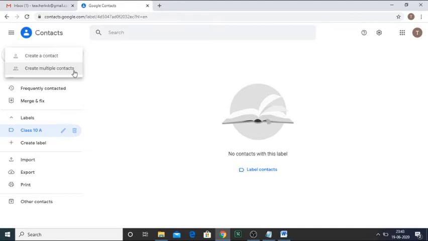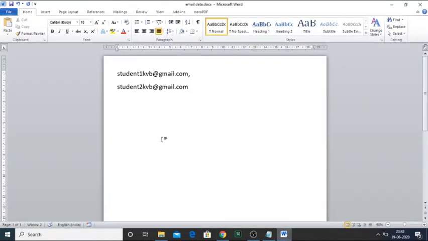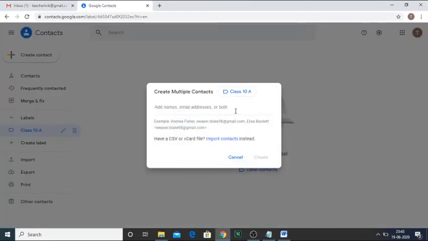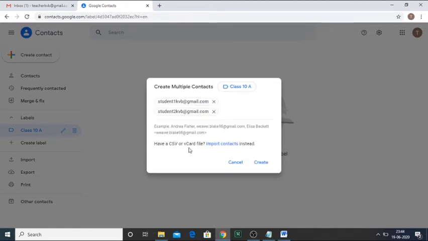Now as soon as I click on create contact, the list has come. Now here I have to add the email address. What happens if I simply copy the email addresses from the Word file, with the commas? There is no need to write them one by one. So I just copy all the email addresses here, and then I will paste them in the space provided. You will find that all the email addresses come under the label class 10A. Now I'll just save it,